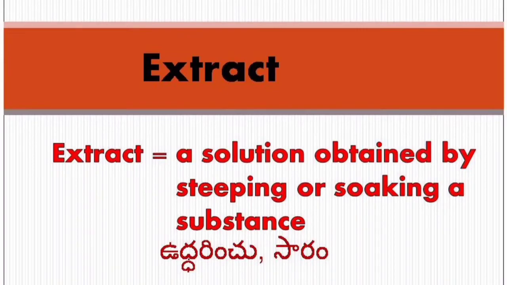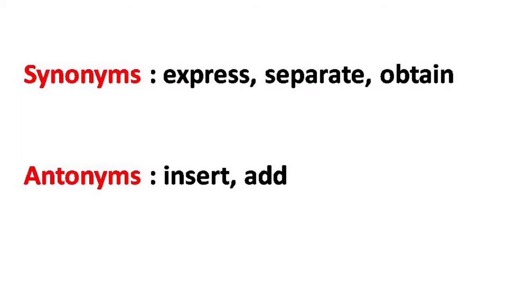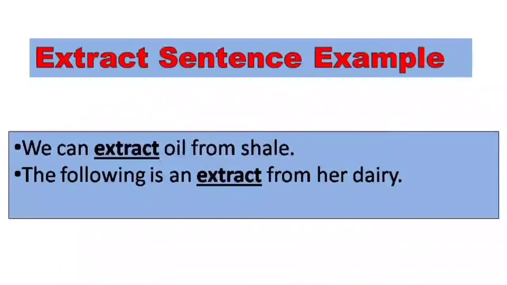Let us see synonyms and antonyms of extract. Synonyms are express, separate, obtain, and antonyms are insert and add. Let us see sentence example of extract. First sentence is we can extract oil from shale. Telugu meaning of this sentence is మనము పొట్టు నుండి నూనెని తీయవచ్చు.